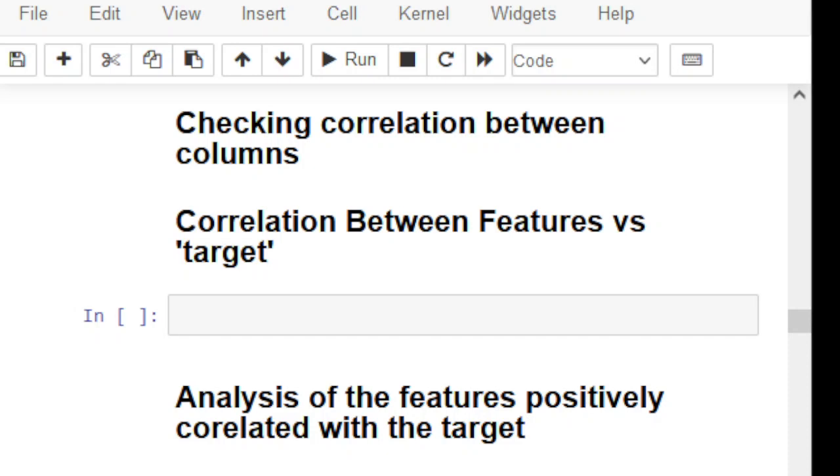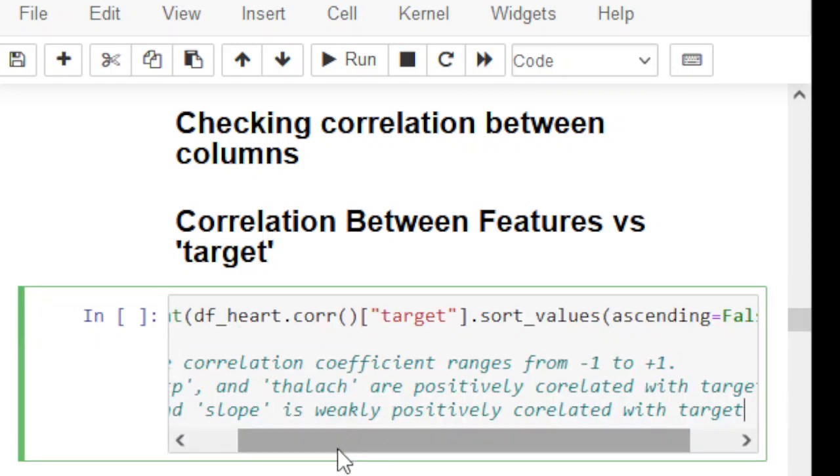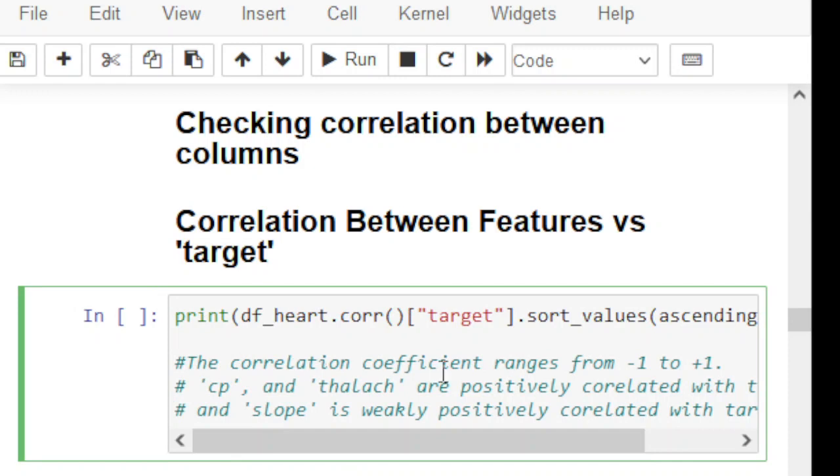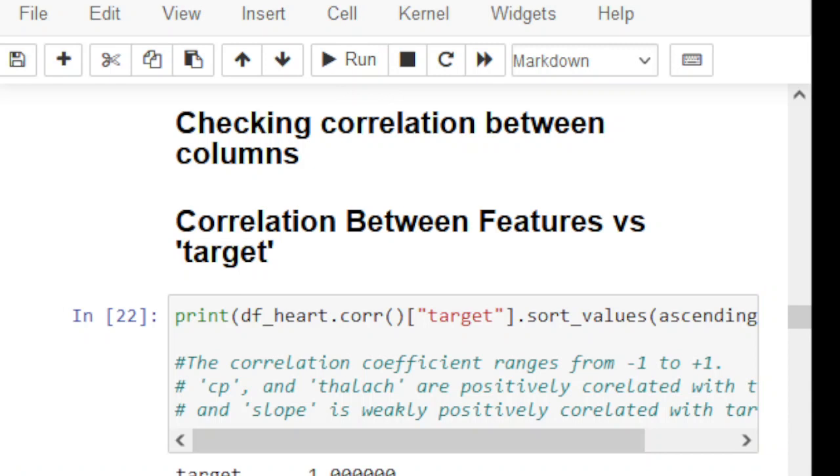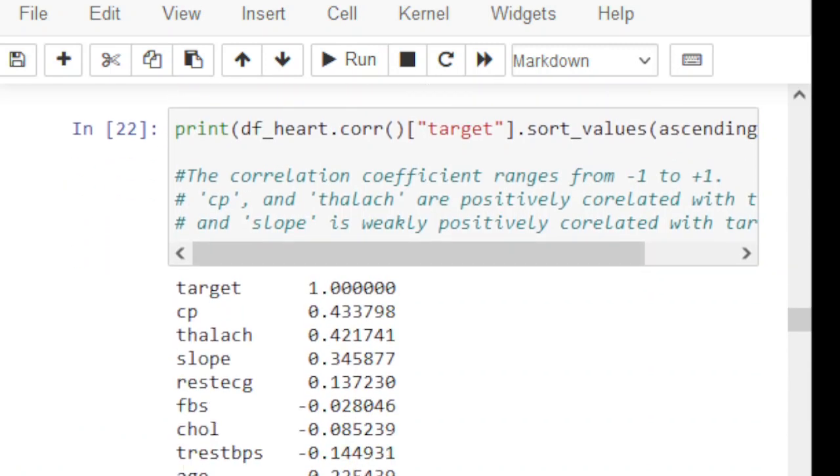How other features are correlated with the target variable. If we simply run this code, the correlation coefficient ranges from -1 to 1. Let me run this first code. This is the correlation. Obviously our important feature is the target, and we want to see how the rest of the features are correlated with the target. How much is CP correlated with the target, how much is thalach correlated with the target.